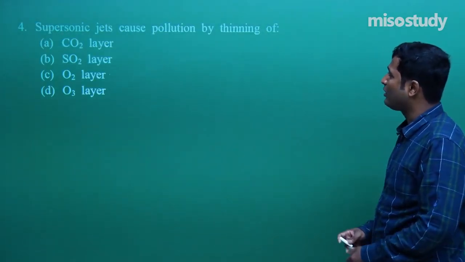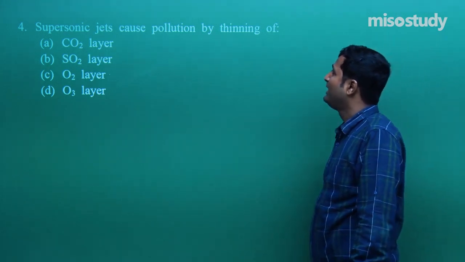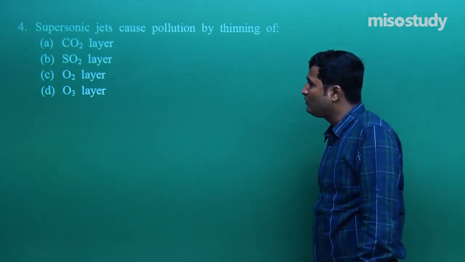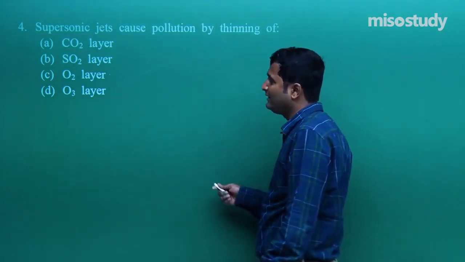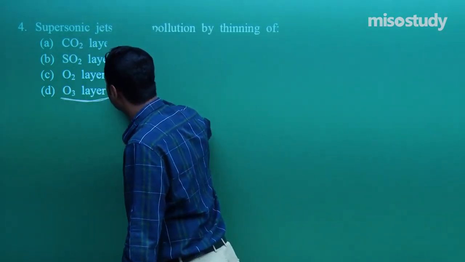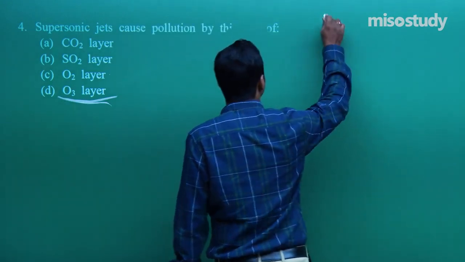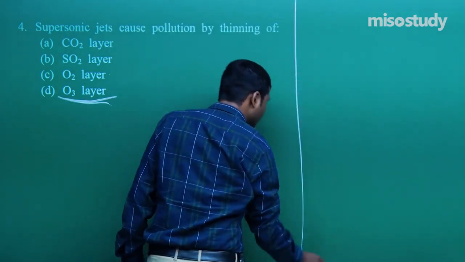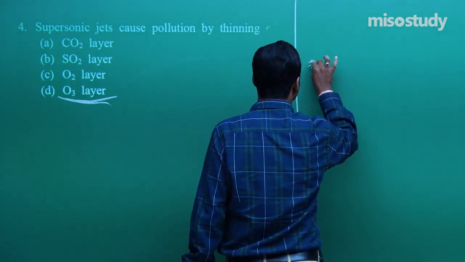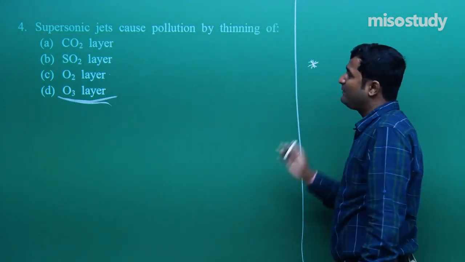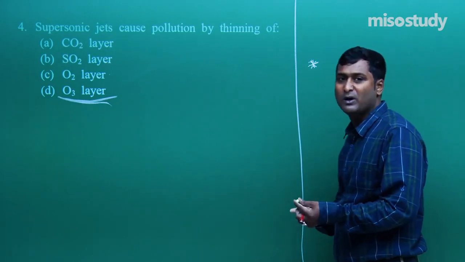Supersonic jets cause pollution by thinning of what? As we know, supersonic jets cause pollution by thinning the O3 layer, the ozone layer. Due to this reason, it is advised to minimize the use of supersonic jets.